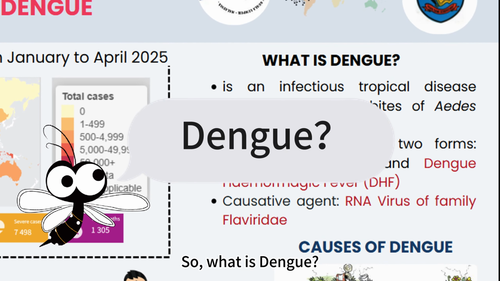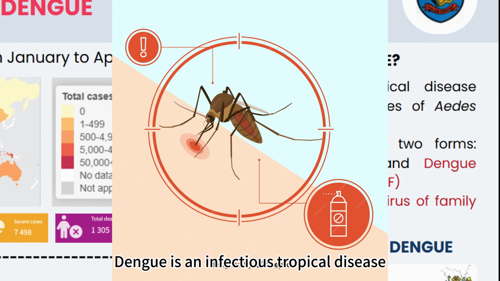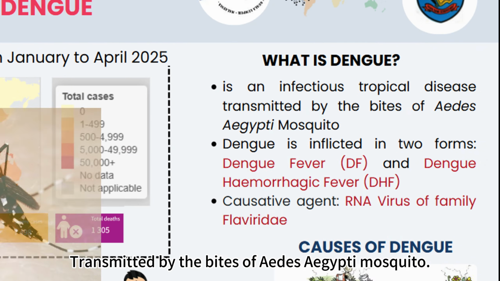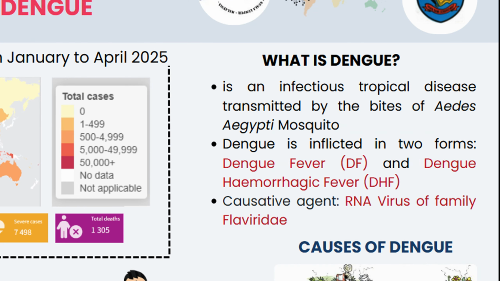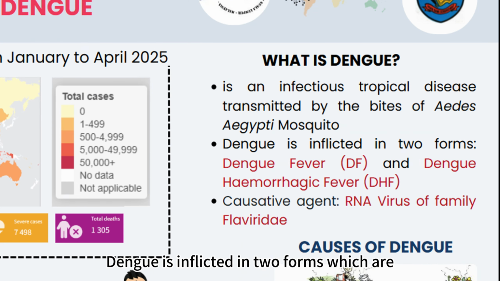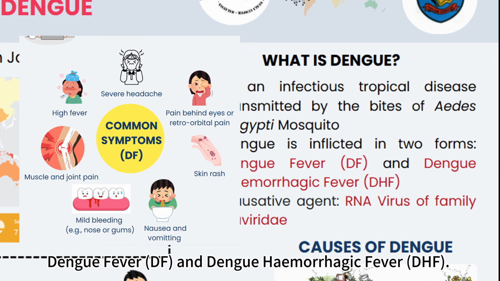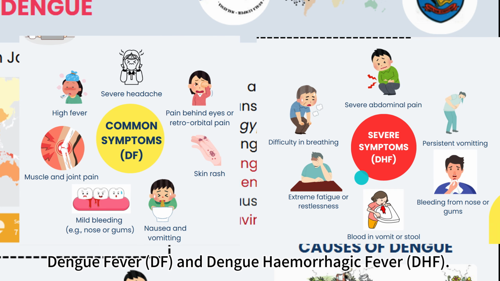So, what is dengue? Dengue is an infectious tropical disease transmitted by the bites of the Aedes aegypti mosquito. Dengue occurs in two forms, which are dengue fever, DF, and dengue hemorrhagic fever, DHF.